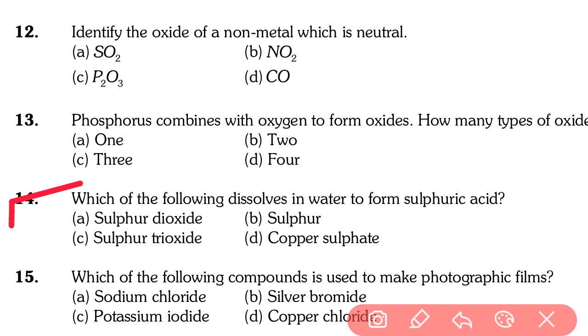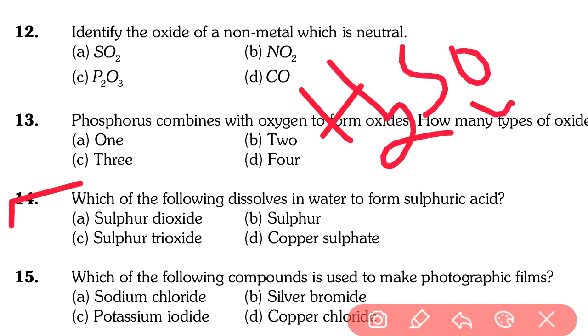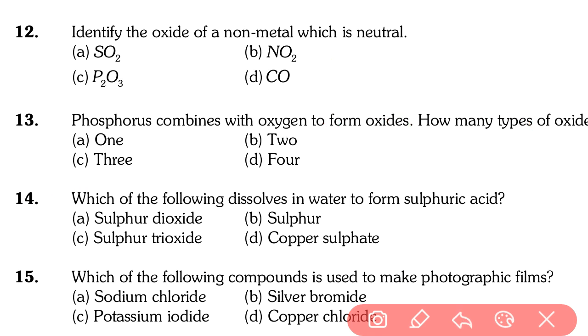Which of the following dissolves in water to form sulfuric acid? Sulfuric, listen carefully. The formula is H2SO4. This is the formula of sulfuric acid. So the correct answer is sulfur trioxide, not sulfur dioxide. So answer is option C. When dissolved in water, it produces sulfuric acid. So question number 14, answer is C.